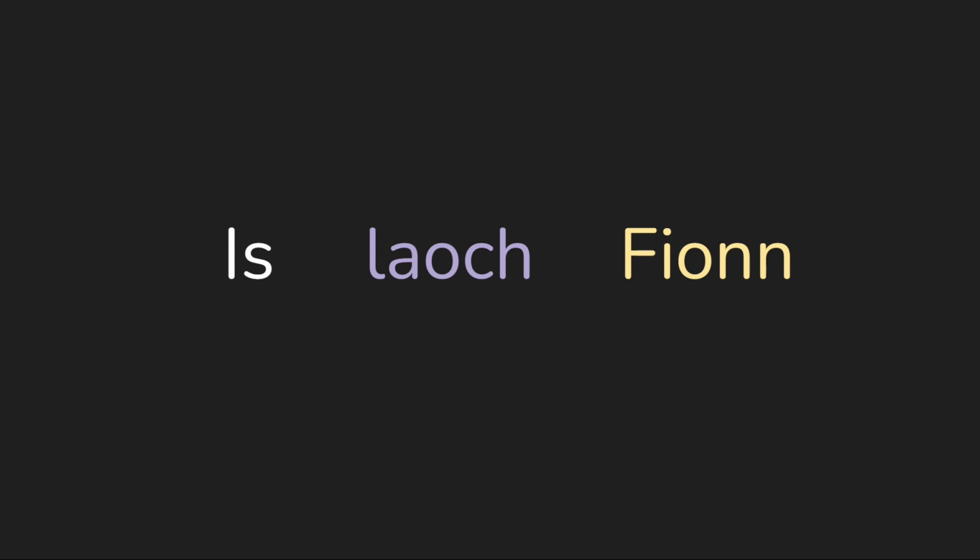We'll be coming back to this point a few times, but basically, we have some subject, in this case Fionn, which is what we're talking about, what we're describing. And then we have the information, and the information is the news. What didn't we know before that we're letting the listener know now?